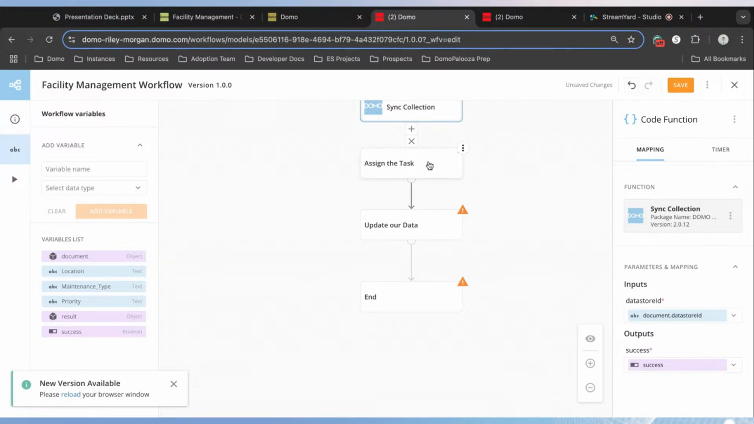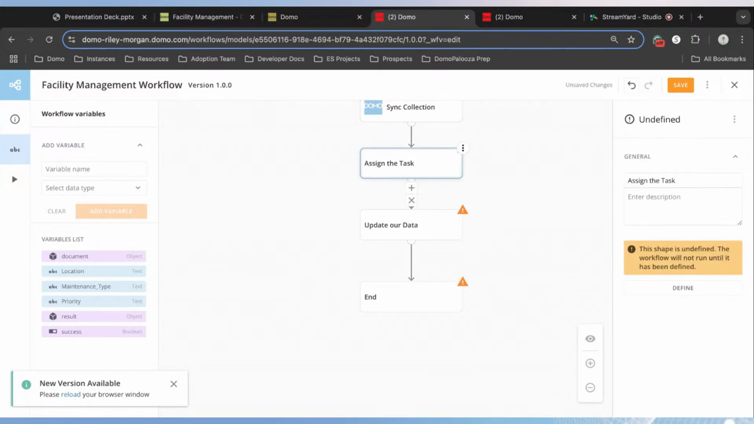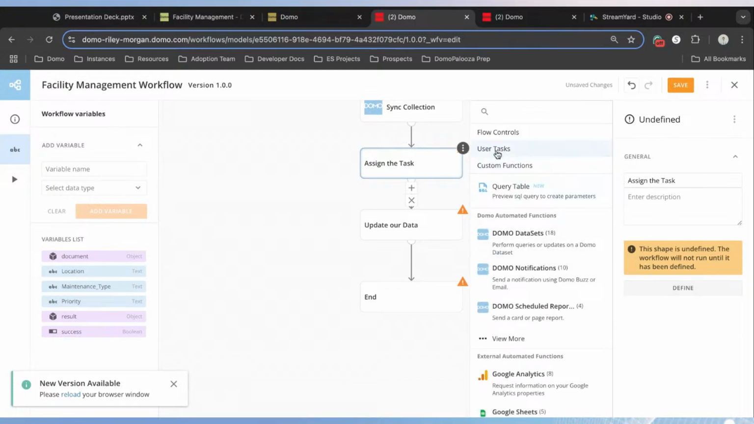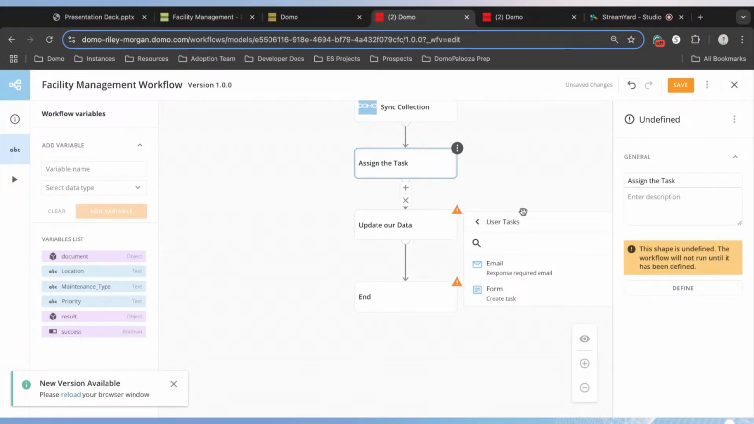All right, so now we've saved this data. We have it written to a data set. This is where we start to get into the actionable part of assigning a task to a user in our app. And so to do this, we can click on Define, and there's going to be this section called User Tasks. And user tasks allow us to prompt a user to fulfill some sort of activity, whether that's via email or via form. And for our solution here, we're going to do this via a form.